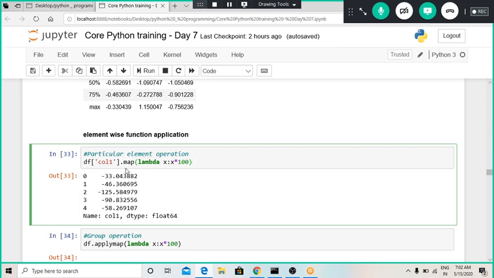Then we write the word lambda, and whatever values we want to store are stored in x. That will be whatever the previous value was, multiplied by 100. The result will be stored into this x, and this function will work on each and every row.